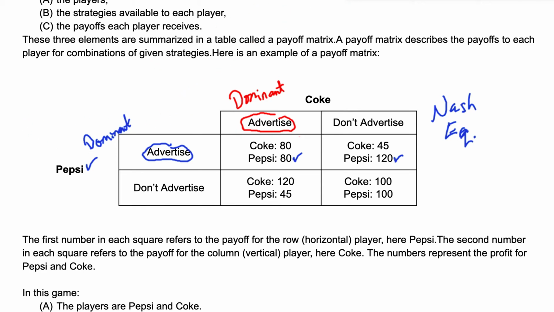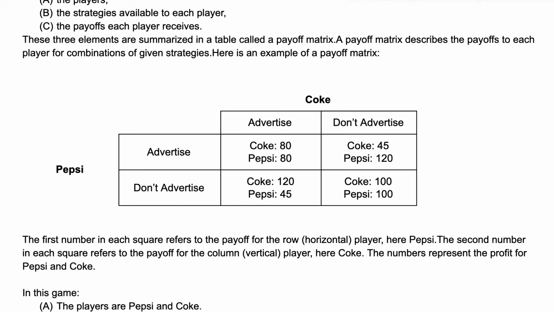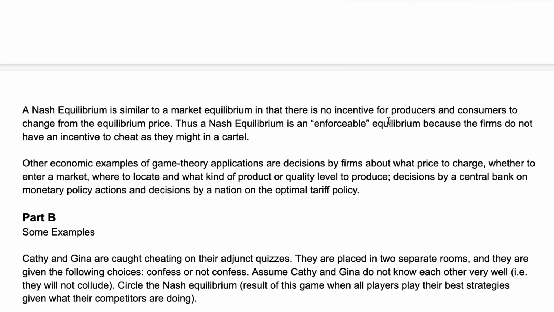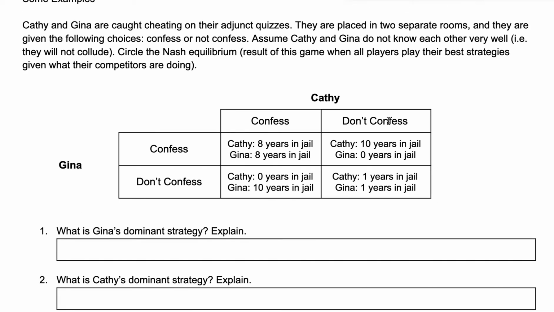So let's clear this off. Let's do the first one together then. Scroll down a bit, and we've got our prisoner's dilemma here, our jail situation. Kathy and Gina have been caught cheating, and their professor wants to know if they are in cahoots of some sort, and they were. So they can confess or not confess. Those are the choices. So Kathy here has to make a decision.